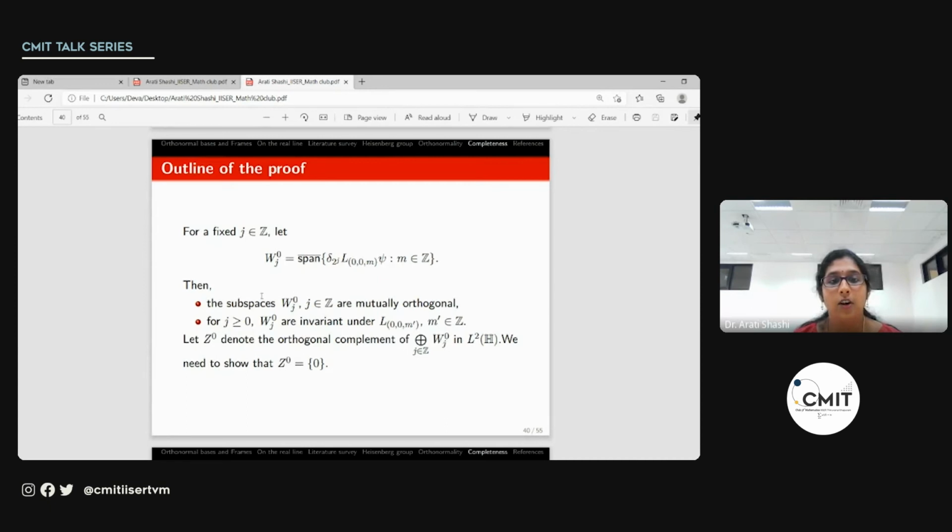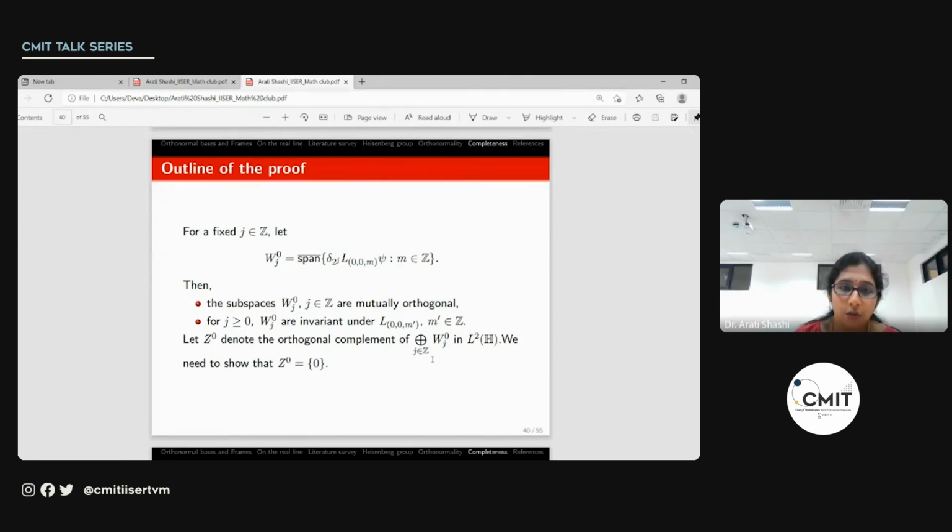Further, for all the non-negative j, W_j^0 is invariant under these translations. And now we consider this direct sum of W_j^0 for all the integers j, and we take the orthogonal complement of that, which we denote by Z_0. So our aim would be to show Z_0 is 0, so that the direct sum is the whole of L2 of H, which will show that the collection is in fact complete.